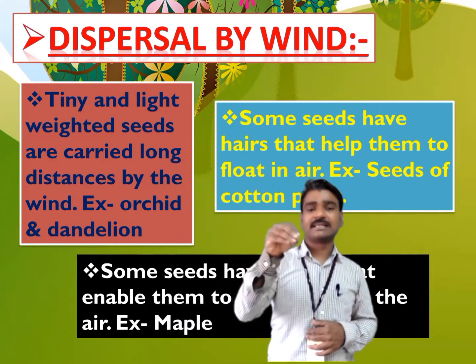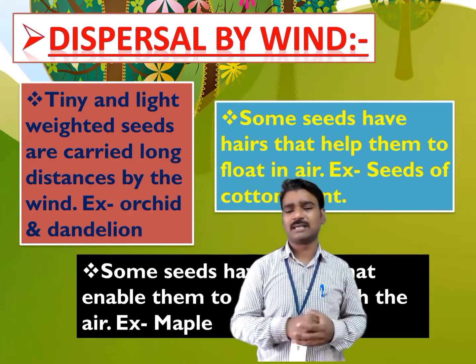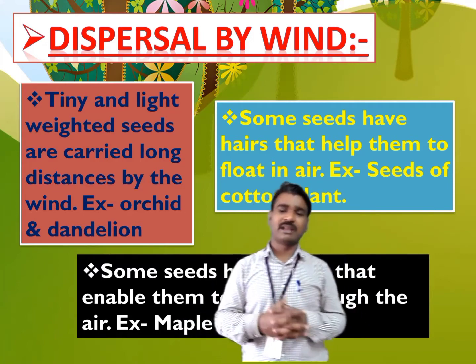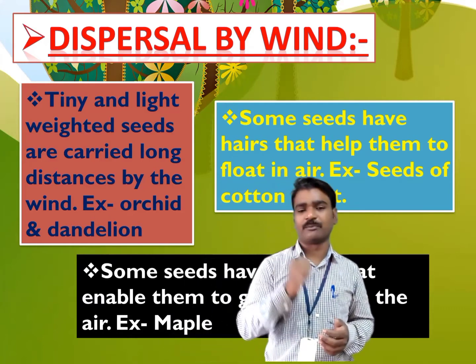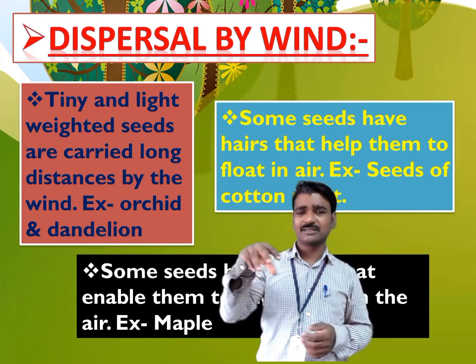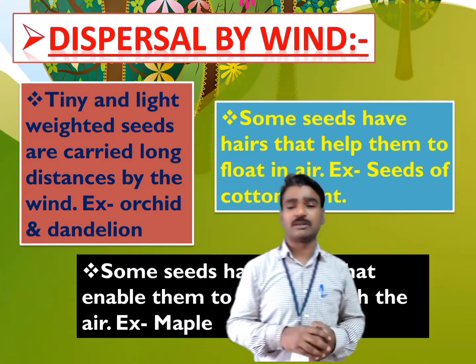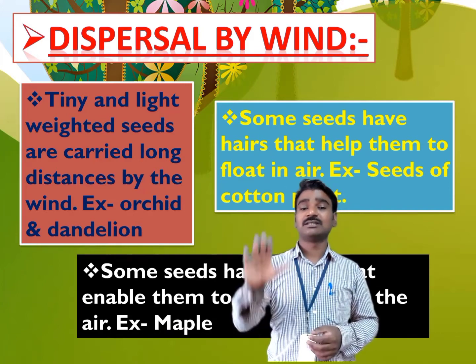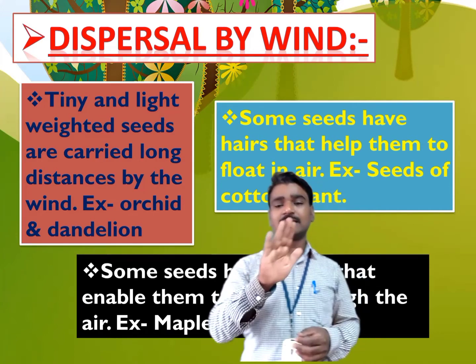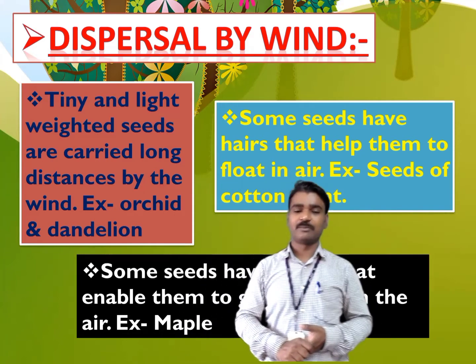For example, a very common example that we have seen many times: the seeds of the cotton plant. They have hair-like structures. Because of these hair-like structures, the seeds of the cotton plant can float in air. That means wind can carry the seeds of the cotton plant to distant places.